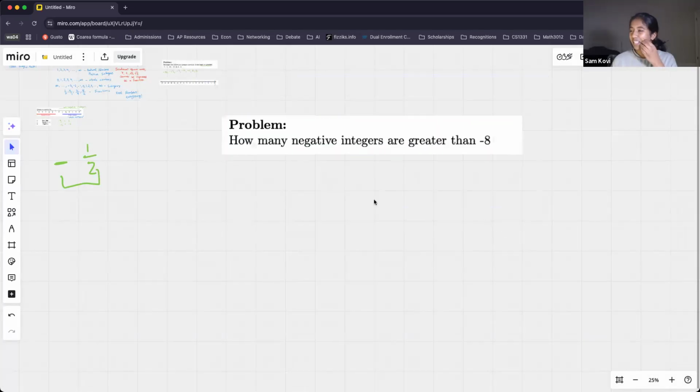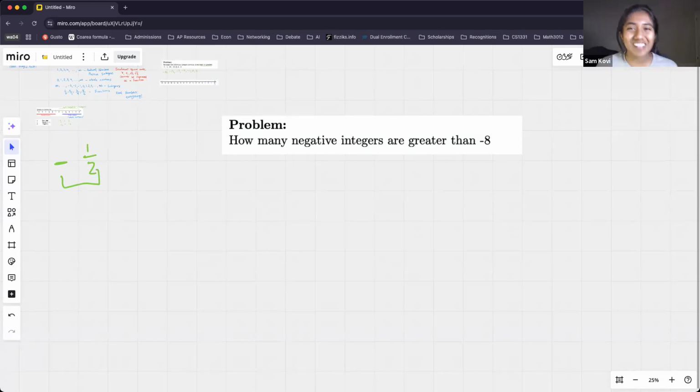All right. How many negative integers are greater than -8? Go ahead, take maybe 15 seconds to think about this, and then we'll share. Okay, awesome. I already see a lot of answers pouring into chat.